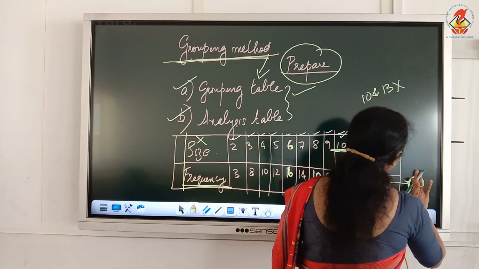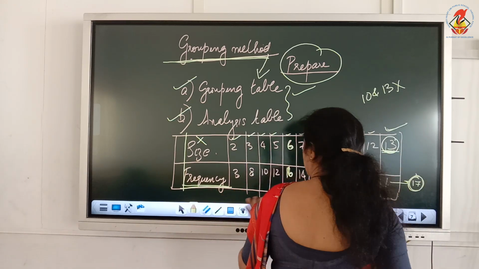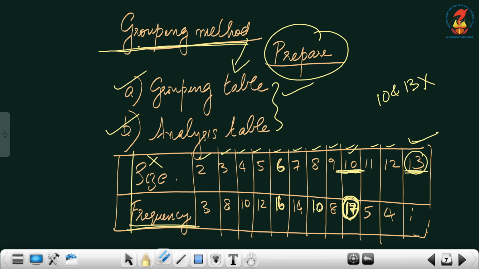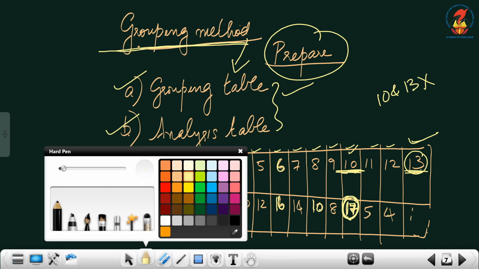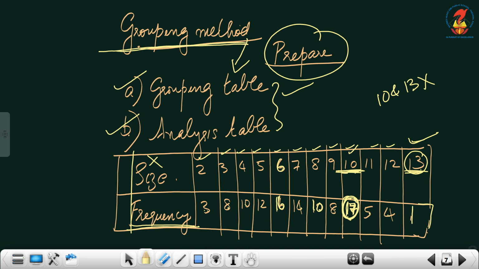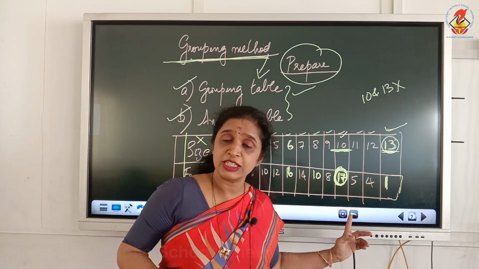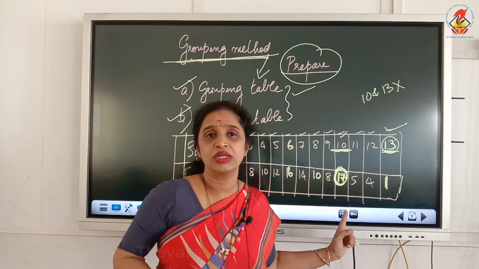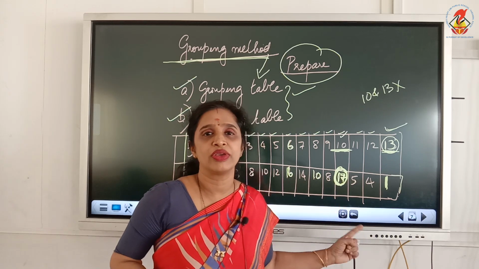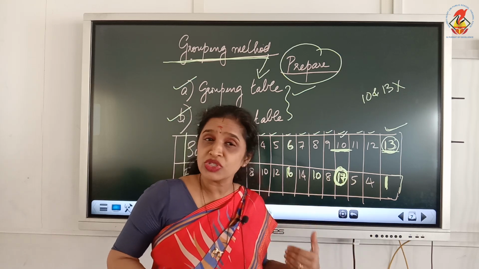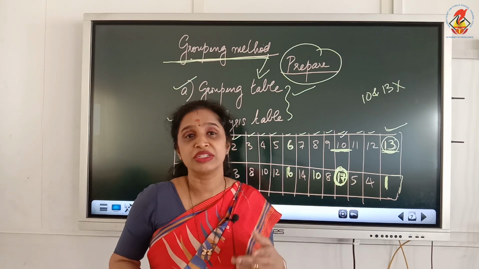Now, I told you for finding the mode using the grouping method, we have to frame a grouping table and an analysis table. Let us frame that first. I have made the correction again as per this example. Size 13 has only one frequency. Now, here only one particular size has got 17. So with this inspection method, you can say which size is the modal value here. Number 10 is the modal value here. But when we use a grouping method, the answer will be different from this.